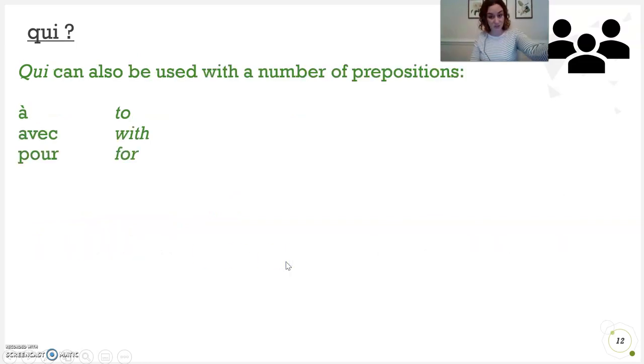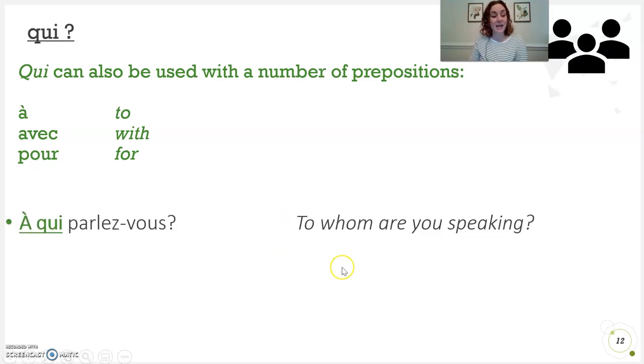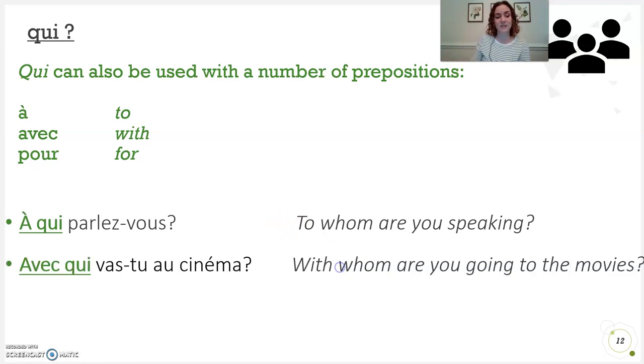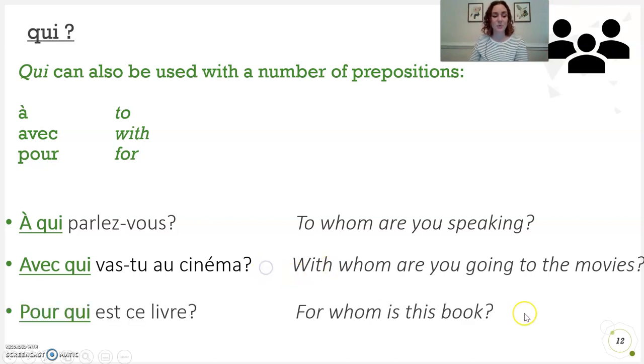If you want to, you can also have qui with prepositions like à, which means to, avec, which means with, pour, which means for. Here are some examples. À qui parlez-vous? To whom are you speaking? Avec qui vas-tu au cinéma? With whom are you going to go to the movies? Pour qui est ce livre? For whom is this book?